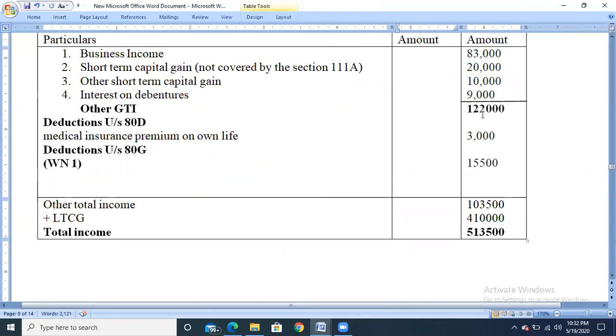So the deduction under 80G is 15,500. So other gross total income is 1,22,000 minus 3,000 minus 15,500. So we get 1,03,500 as other total income because we have not had the long-term capital gain. Now we need to add back the long-term capital gain which has been given in the problem, that is 4,10,000. The total amount is 5,13,500, which is the total income.